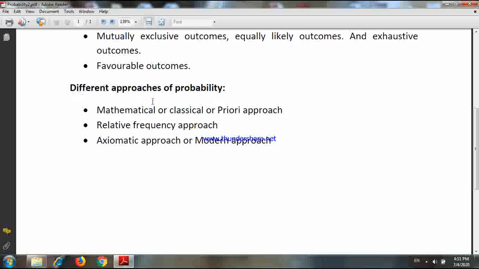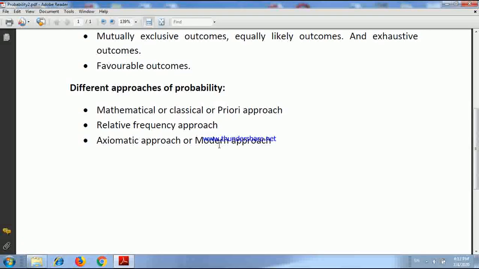Now see different approaches of probability. Mathematical or classical or priori approach. Then we have relative frequency approach and then axiomatic approach or modern approach. In fact, mathematical approach and axiomatic approach, these two are mathematical by nature, but in axiomatic approach, as you will come across later on, a notion of sample space is attached.